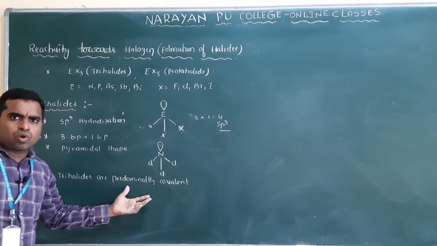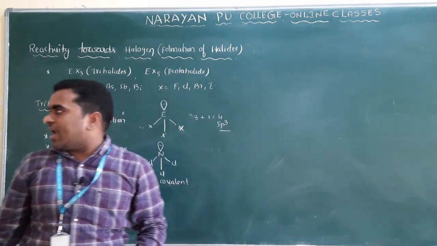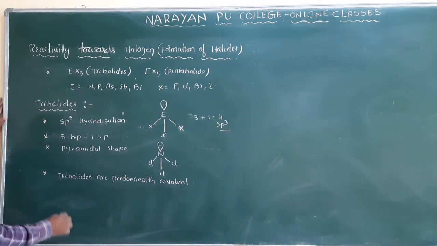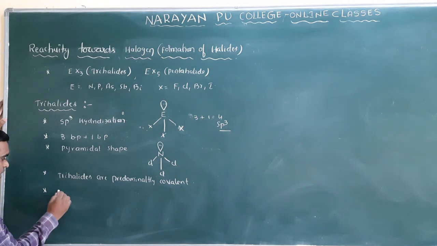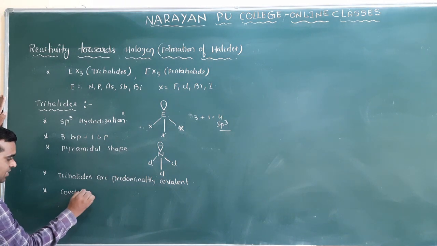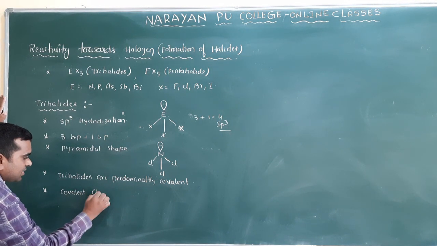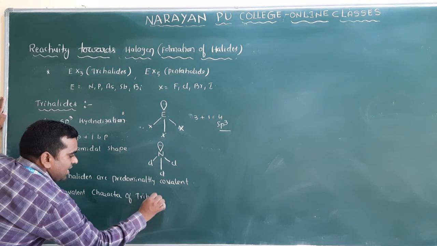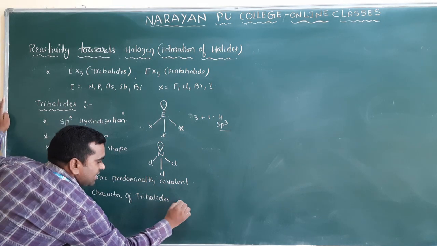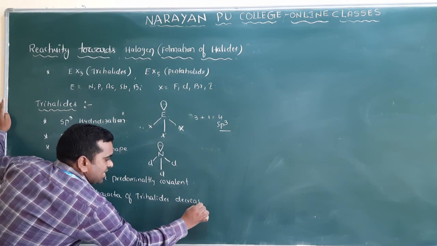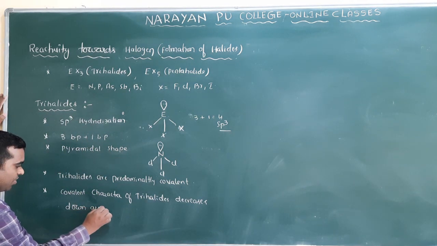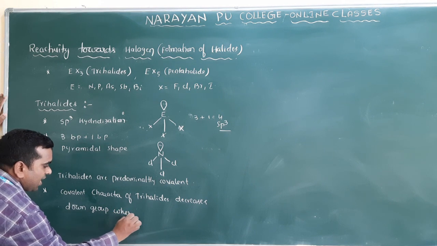Predominantly covalent means they will show both covalent character and ionic character, but mainly covalent character. And down the group, the covalent character of trihalides decreases, whereas ionic character increases.